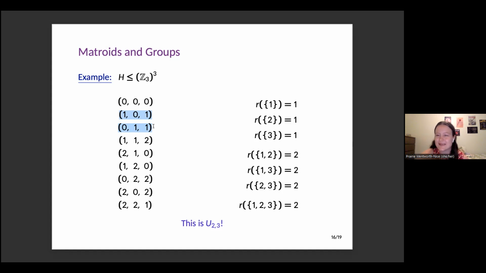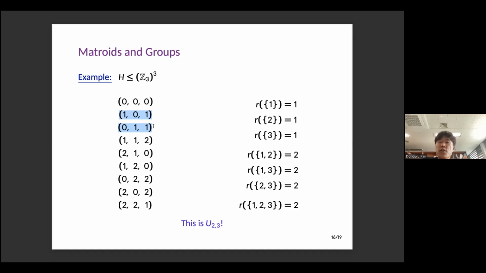In general, looking at the row space will always give you the same rank function as looking at the columns. This came out of other work that my advisor was doing, and that was actually how he first came across it.